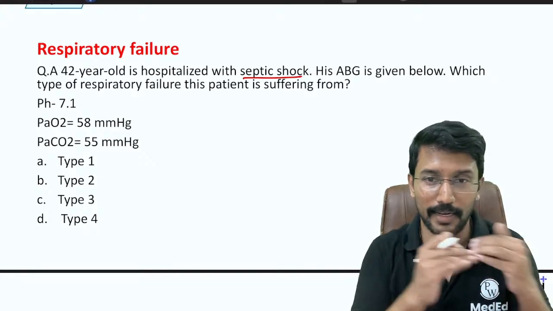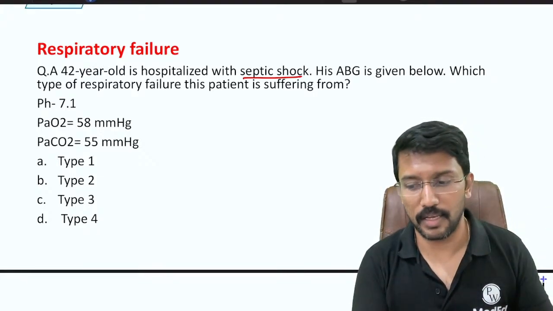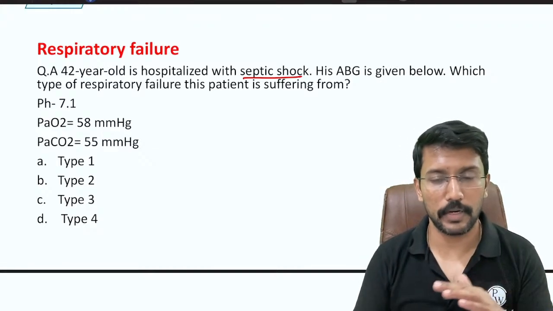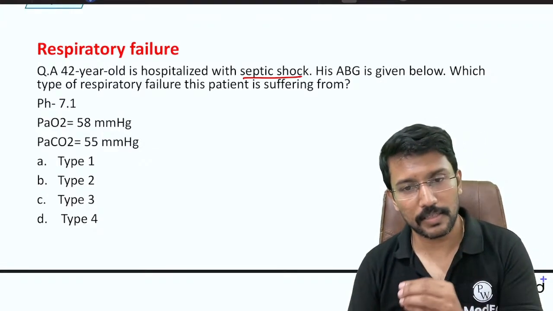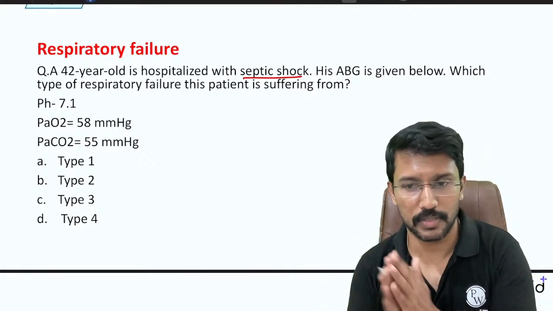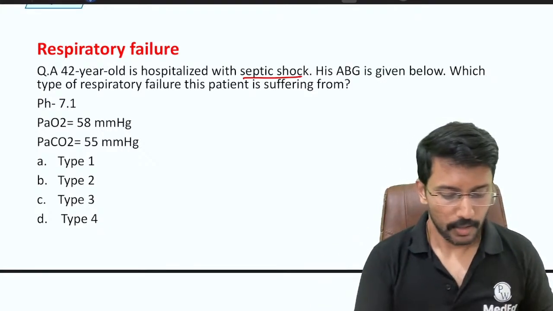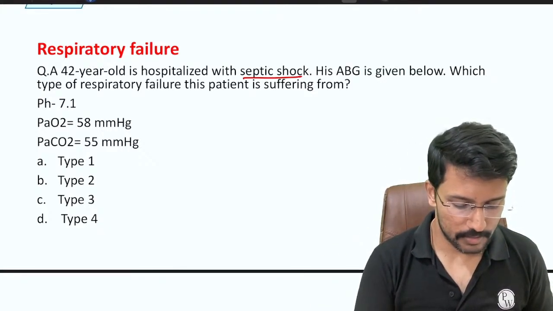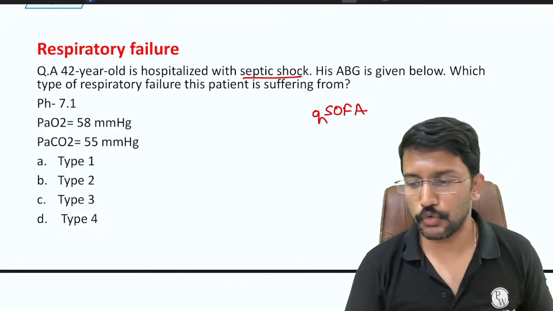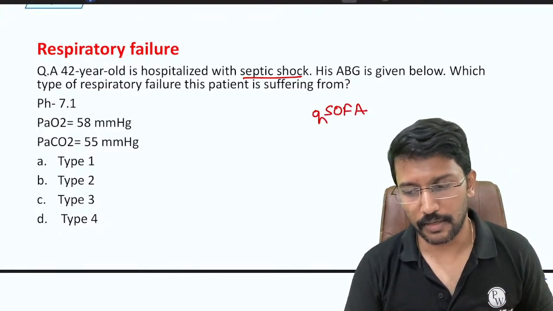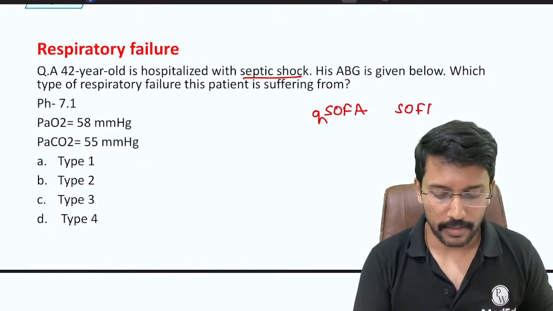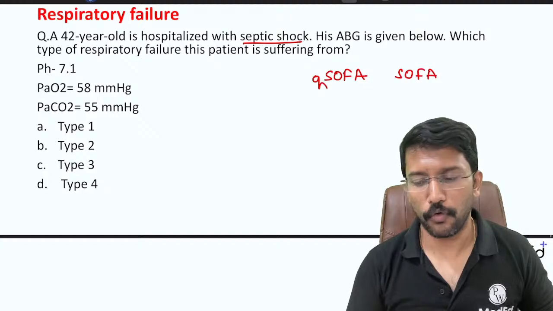Infection or bacteria getting into the blood, we will call bacteremia or septicemia. Fungi getting into the blood, we will call fungemia. Viruses getting into the blood, we will call viremia, right? So septicemia is not sepsis. Okay, how many of you know this thing called SOFA and qSOFA? There is something called SOFA and qSOFA. Tell me the full form of this.